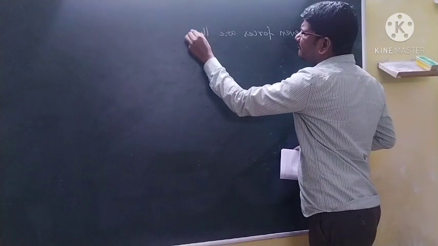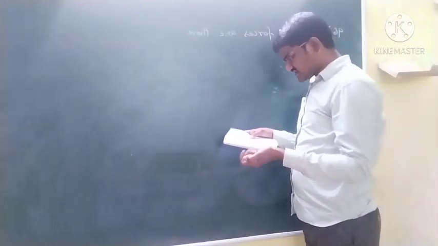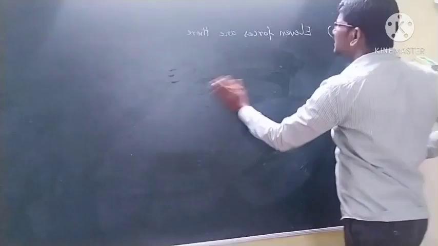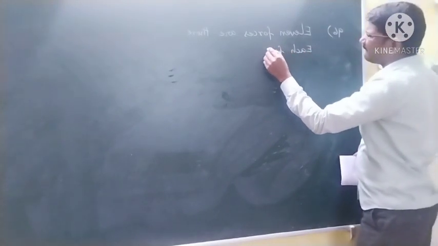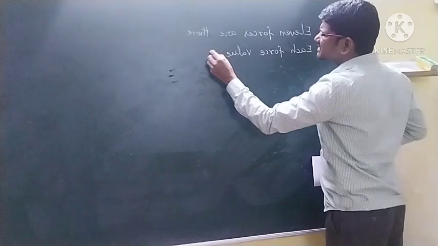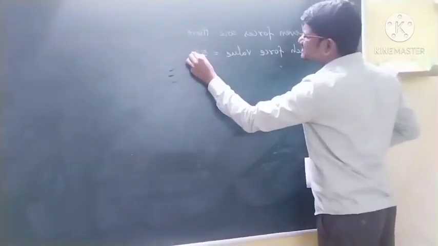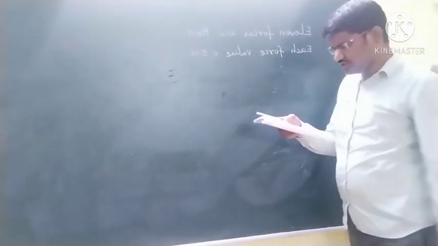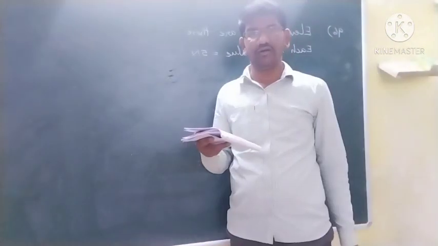11 forces are there. Each force value is equal to 5 newtons.